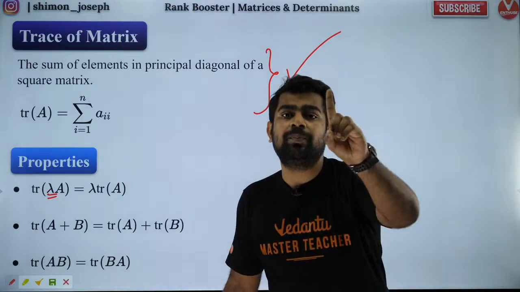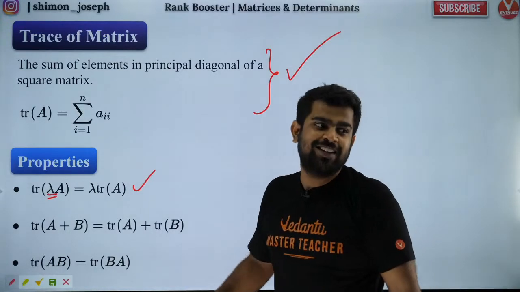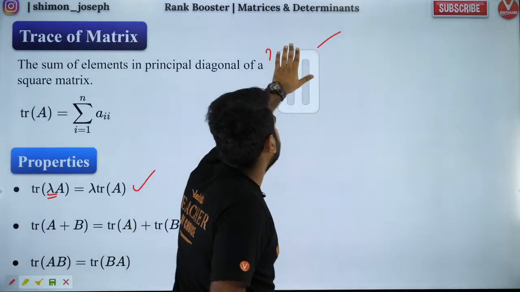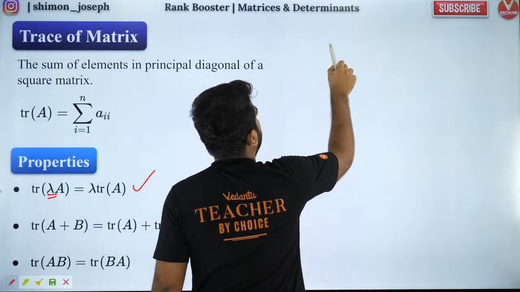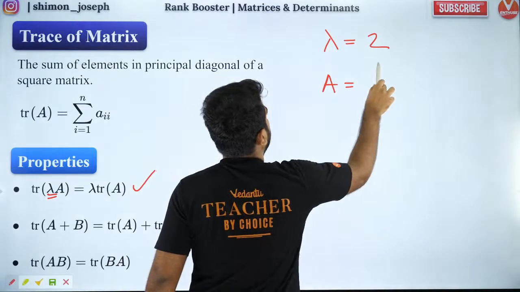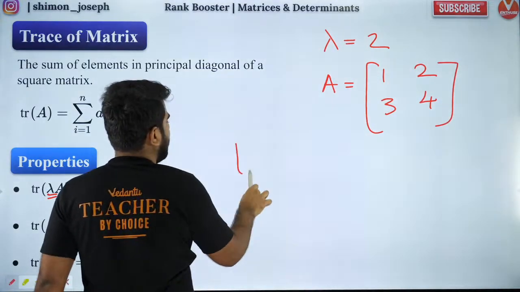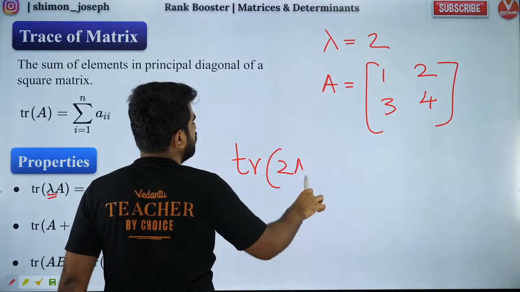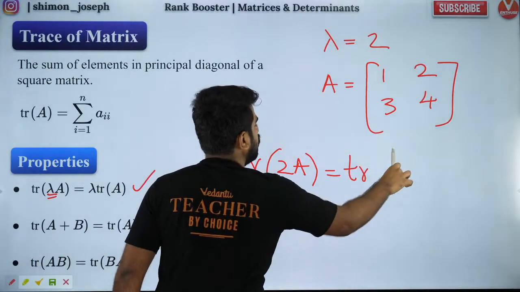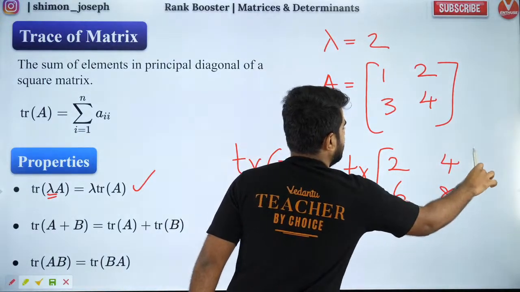So if you want, I'll prove one thing. Let me prove the first one because that is the easiest. Okay. So let's take lambda as 2 and let's say A as a 2 cross 2 matrix 1, 2, 3, 4. So now what is trace of 2A? Trace of 2A is what? 2 times this matrix, 2, 4, 6, 8, which will be what?